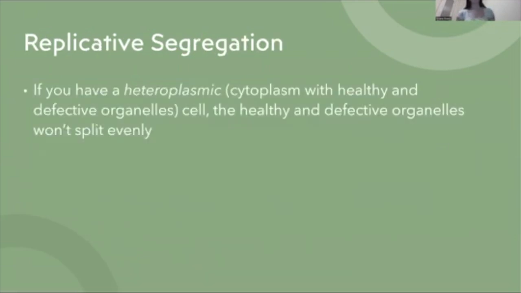So, in replicative segregation, there are 2 types of cell you can have, heteroplasmic and homoplasmic. A heteroplasmic cell means you have a mix of healthy and defective organelles. And whenever you split that cytoplasm in half, most likely they're not going to split up evenly. Maybe by chance they do, and you get half and half.